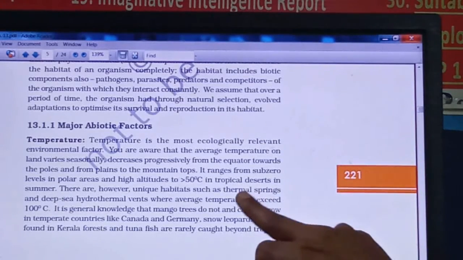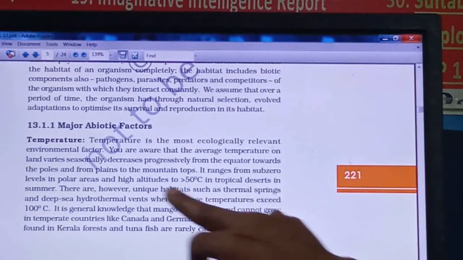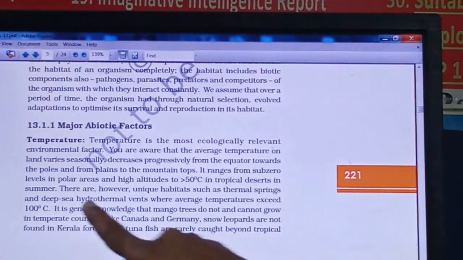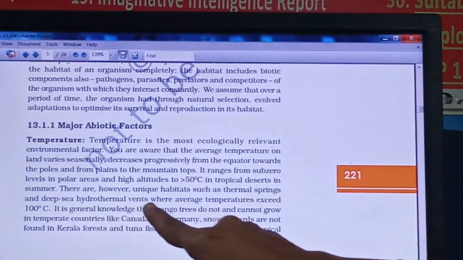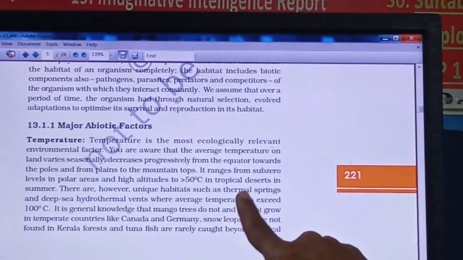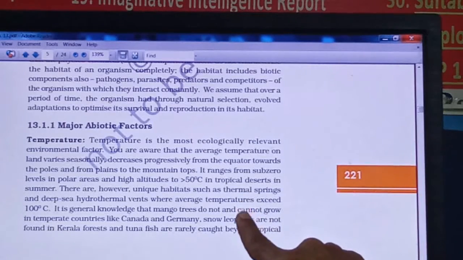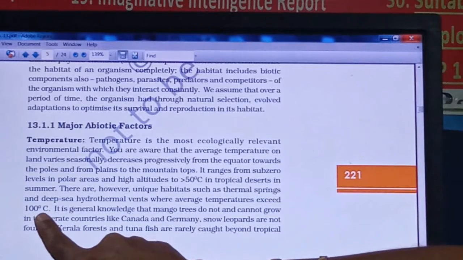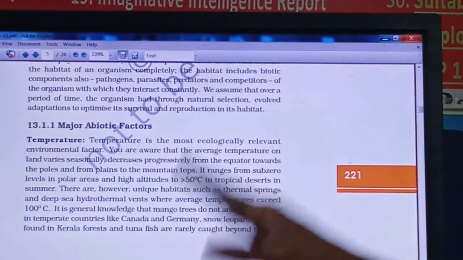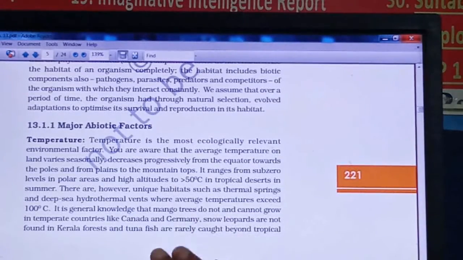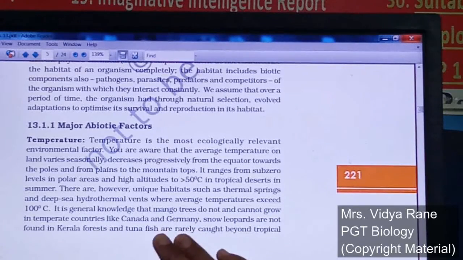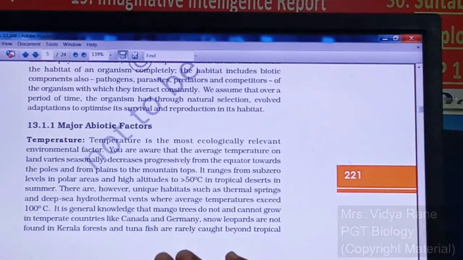If you look at thermal springs, which are unique habitats, or deep sea hydrothermal vents, the temperature is very high, beyond 100 degrees centigrade, right? So due to the various ranges of temperature found on earth, an organism which can survive in one area cannot survive in other areas.